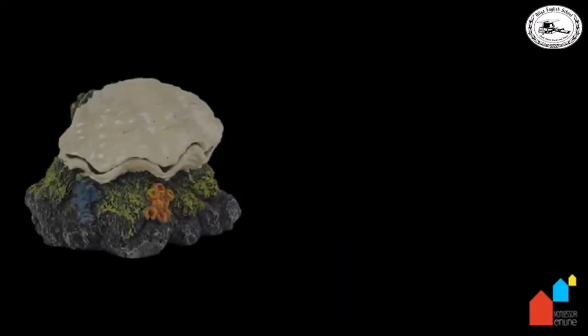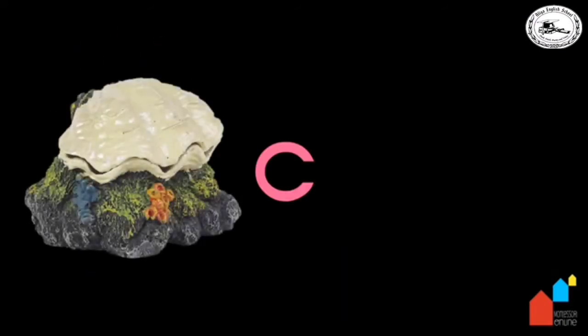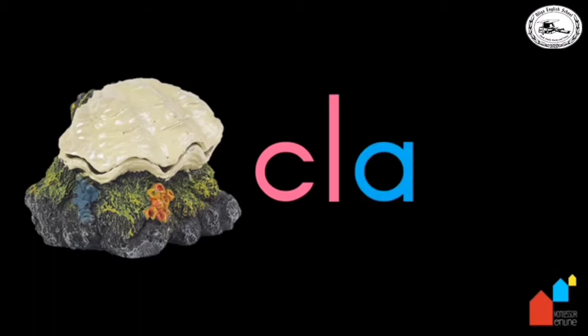And let's go to the second one. The second one, this is the picture of a clam. So, cl, a, m, clam. This is the picture of a clam. Okay, let's go to the next one.